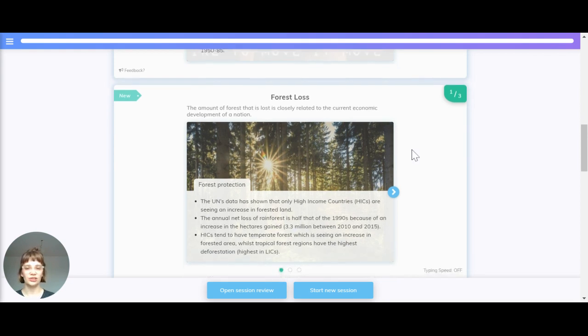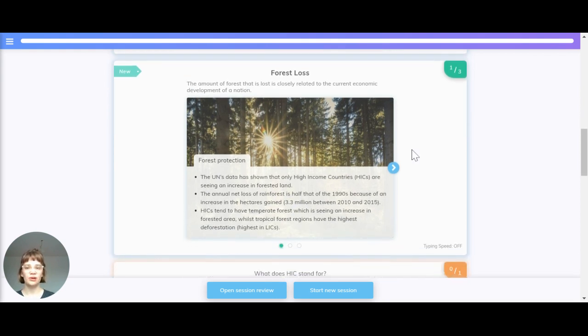Now let's have a look at forest loss and forest protection. The amount of forest that is lost is closely related to the current economic development of a nation. The UN's data has shown that only high-income countries, HICs, are seeing an increase in forested land. The annual net loss of rainforest is half that of the 1990s because of an increase in the hectares gained, 3.3 million, between 2010 and 2015.